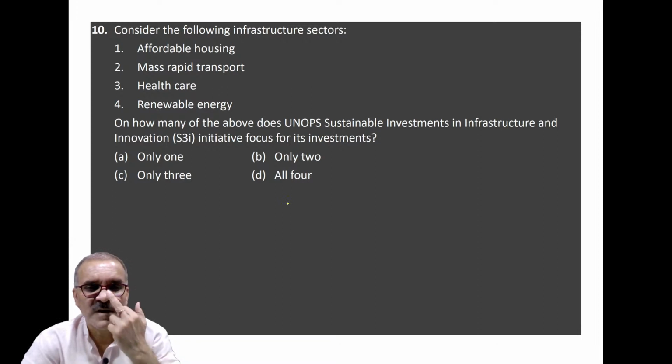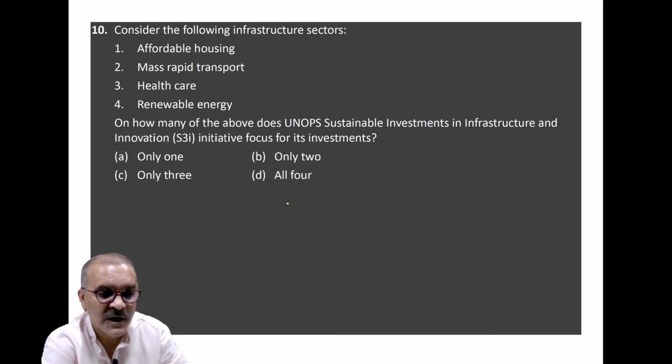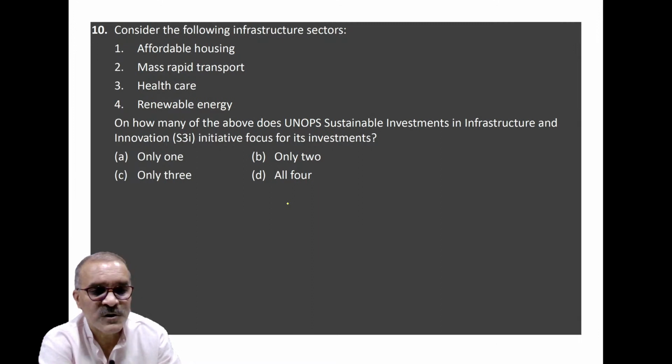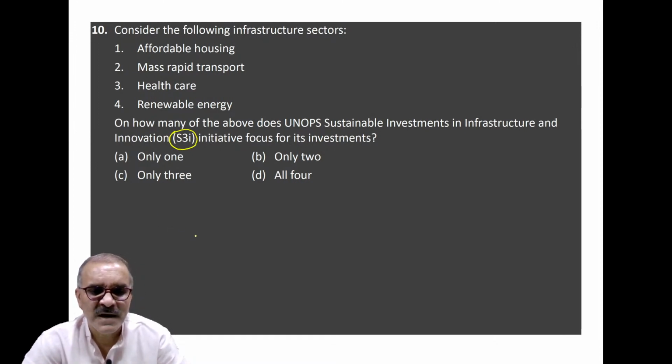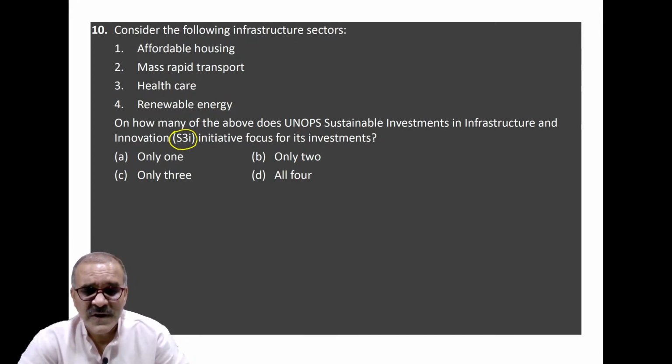Consider the following infrastructure sectors: affordable housing, mass rapid transport, healthcare, renewable energy. Now, this question is related to the United Nations Sustainable Investment Infrastructure Innovation, that is popular by its acronym S3I. Okay, S3I initiative focus for its investment. It means the United Nations Sustainable Investment Infrastructure Innovation is promoting across the world certain kind of infrastructure support.